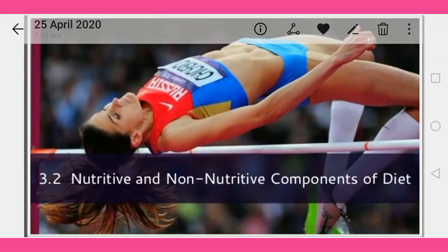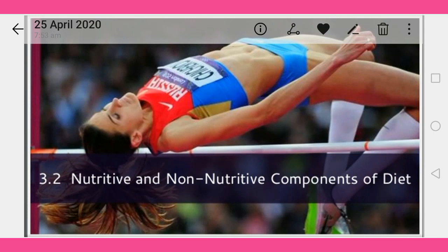So students, move to the segment. In today's class we are going to discuss the nutritive components of the diet. In the next class we will discuss the non-nutritive components of the diet. So move to the content of the chapter. Welcome again students.